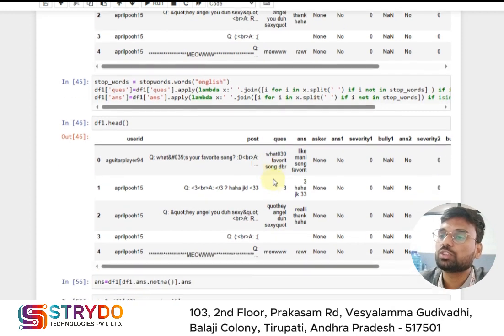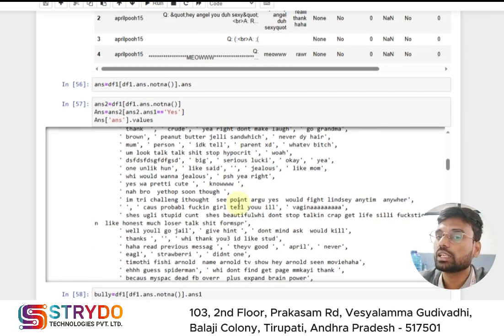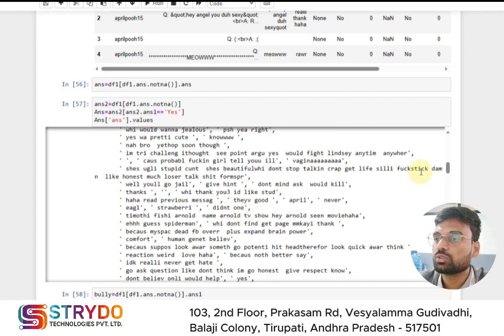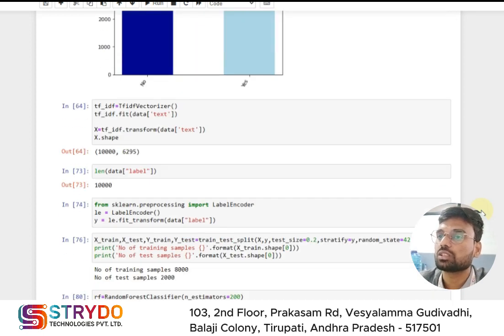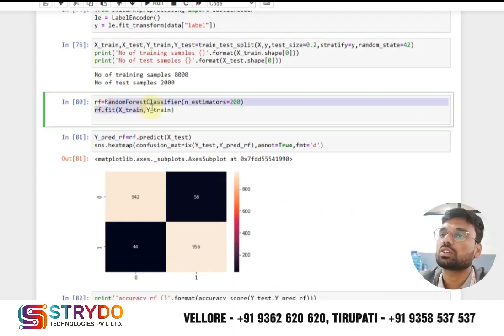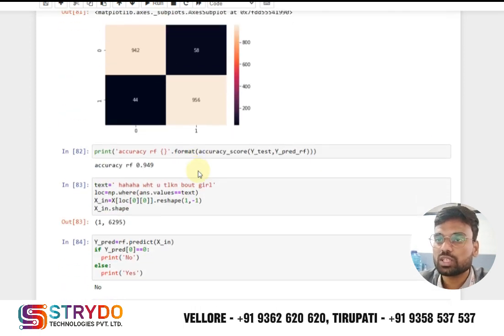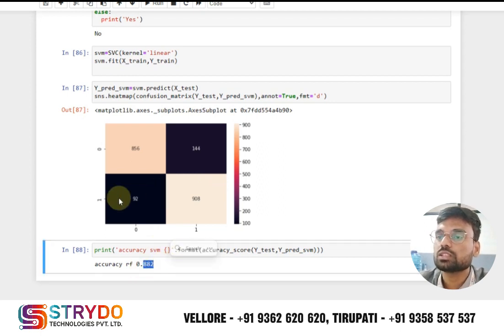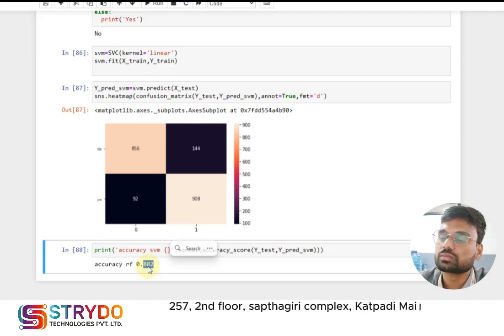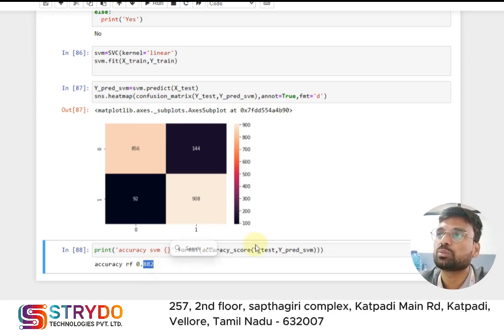After doing all these things, we convert the textual data into numerical data. After that we apply the machine learning algorithm. Here we use the random forest classifier algorithm. After applying the algorithm, it gives the result with 88% accuracy. What this accuracy means is that with 88% accuracy we can tell that a particular word belongs to a given category. This is the backend part of the cyberbullying project.